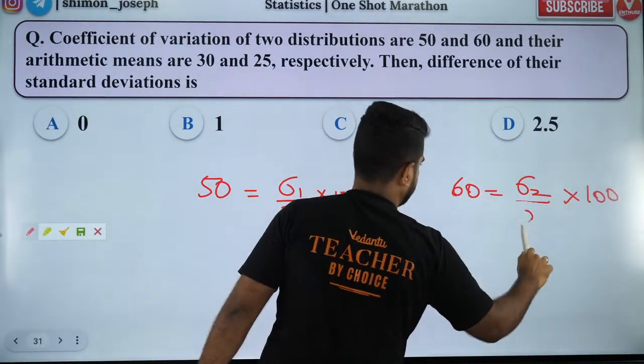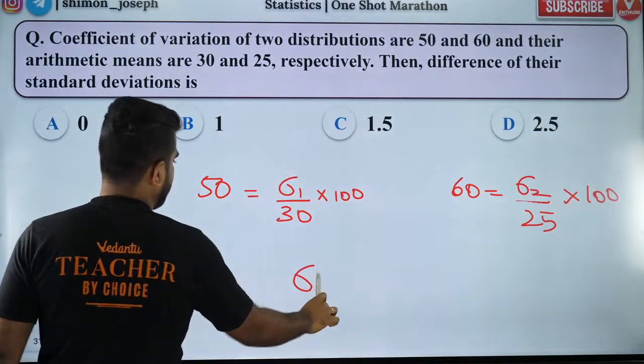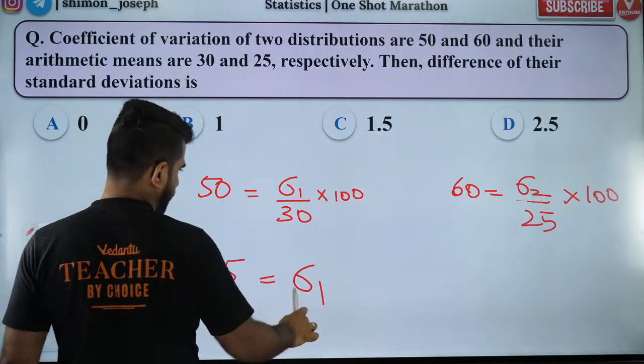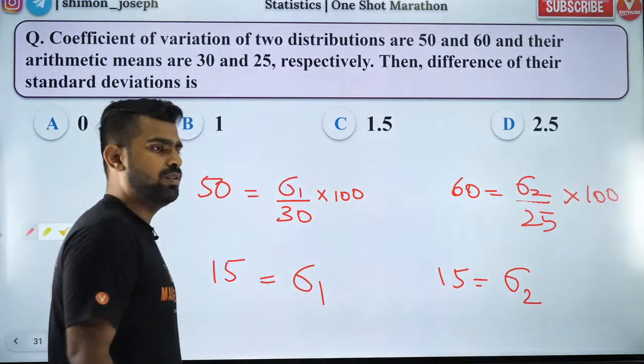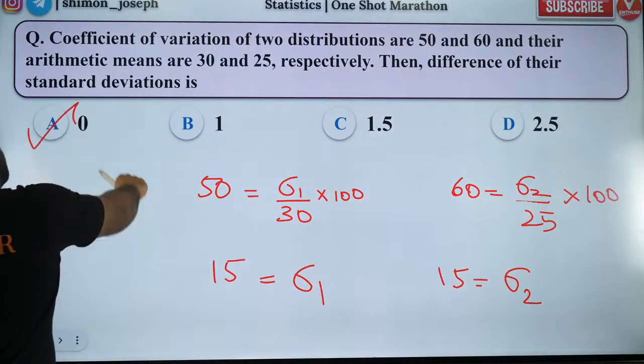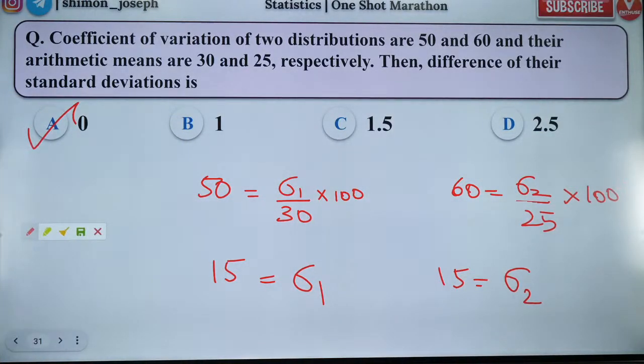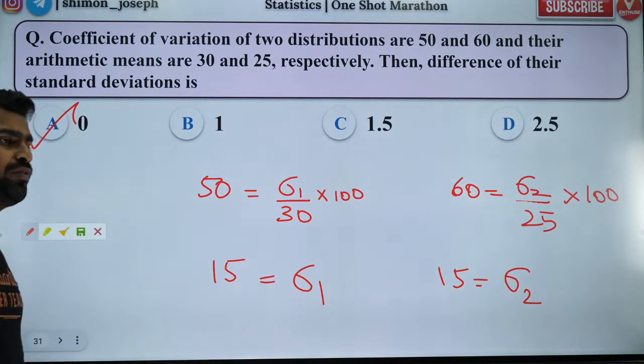So standard deviation 1 will be 15. Standard deviation 2 will be what? That's also 15. So the answer is very good, Vijaya, you're right. Absolutely right. I hope you guys loved it. Very simple question to illustrate what is coefficient of variation.